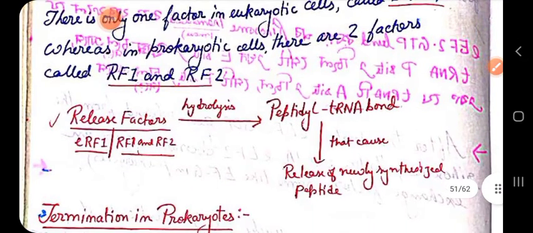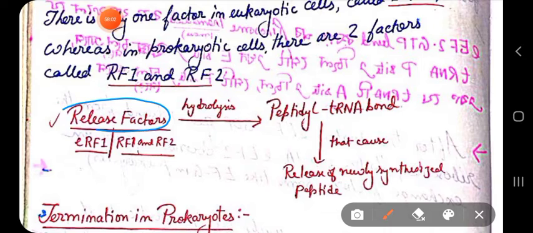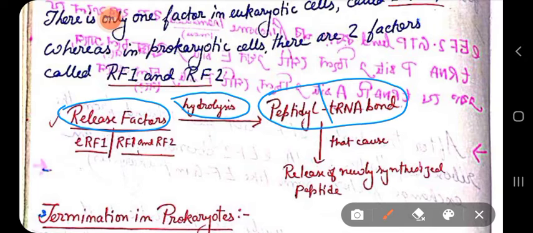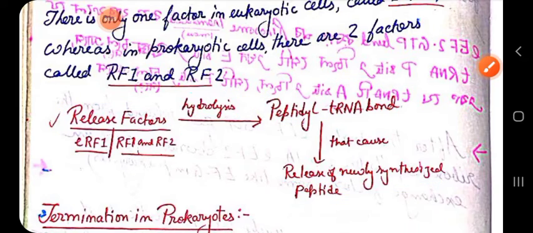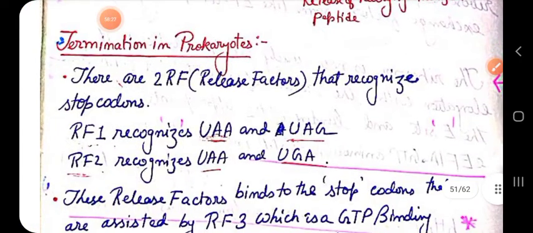Normally, what release factors do is hydrolysis of the peptidyl tRNA bond, which causes the polypeptide chain to be released and terminates the process. In eukaryotes, they have only one release factor called eRF1, whereas in prokaryotes, there are two release factors called RF1 and RF2. Let us see the termination in prokaryotes.